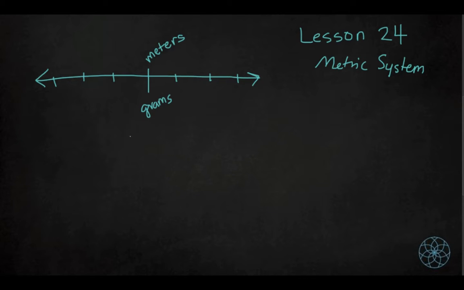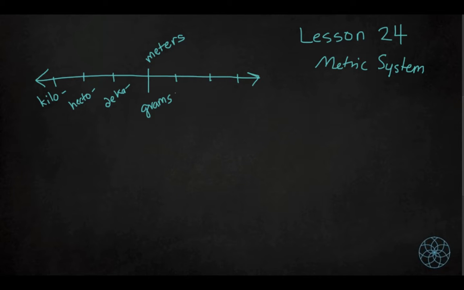Now they also use these terms like kilo or hecto, and you can be copying this down, deca. So they might have the kilogram or the hectogram, decagram, kilometer, hectometer, decameter. You might have heard some of those before.